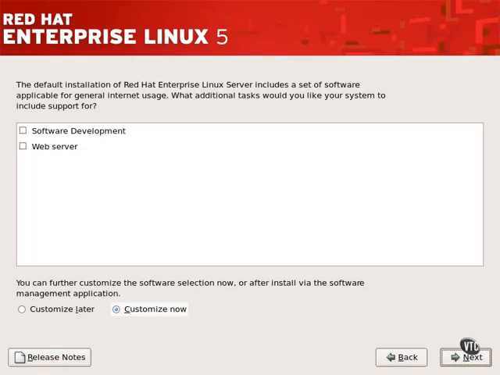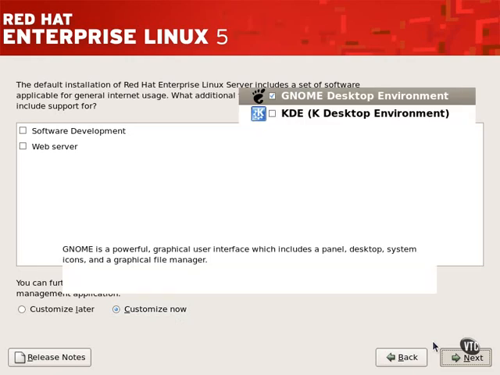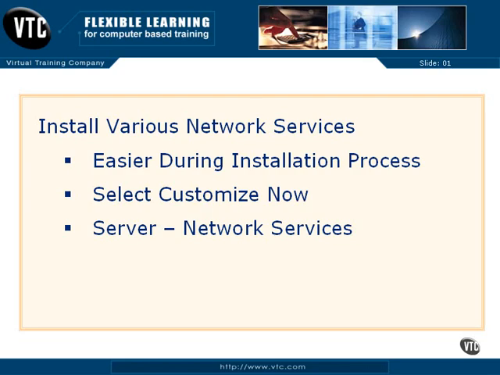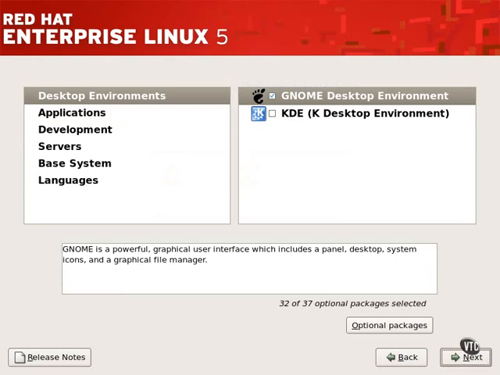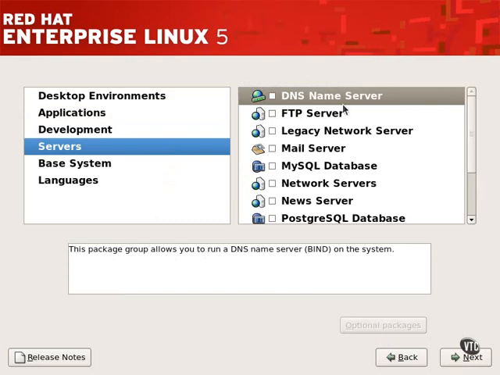And when you get to this point in the installation process, make sure to select the Customize Now option. Select Next to continue. And on the left-hand pane, you'll be able to select Servers, which reveals options for server installation in the right-hand pane. Just to review,